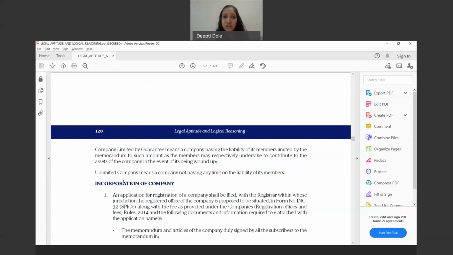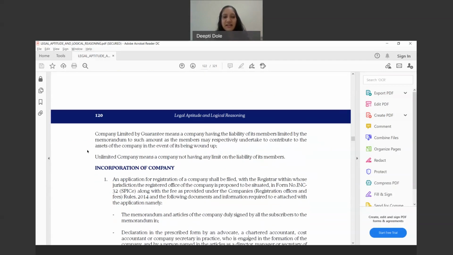Now, considering the actual process of incorporation, the first thing you have to do is make an application. It starts directly with an application, but I'll also tell you how it goes. First, you will have to apply for the name of the company. The name has to be decided, and then you have to run the form as per the MCA process. For example, ABC Private Limited, obviously not the real name, just for example. Then that has to be approved by the Registrar of Companies.